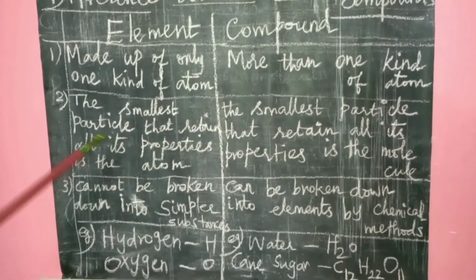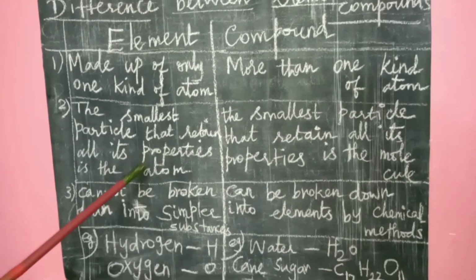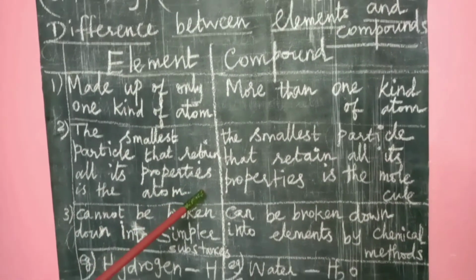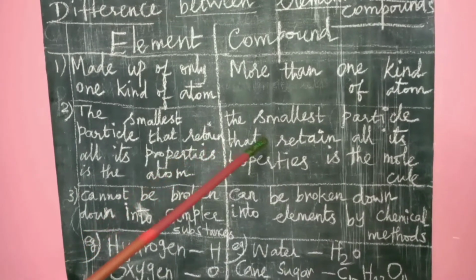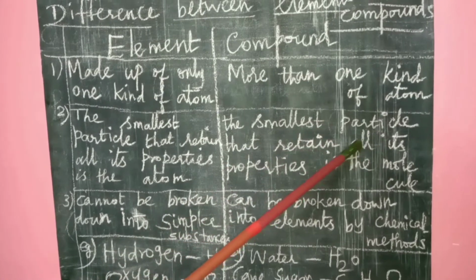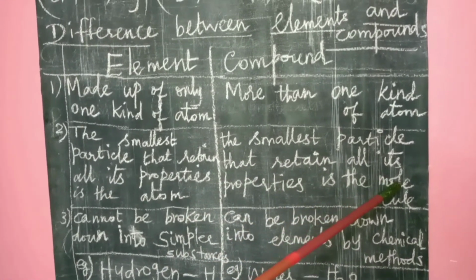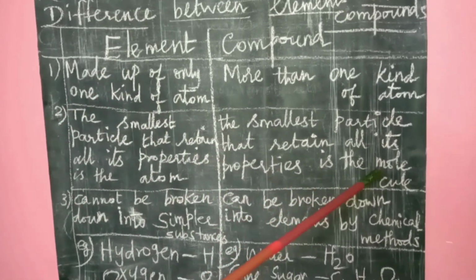The next one: the smallest particle of an element that retains all its properties is the atom. Atom means oxygen O. For a compound, the smallest particle that retains all its properties is the molecule, H2. Hydrogen H is an element, but H2 is a molecule.